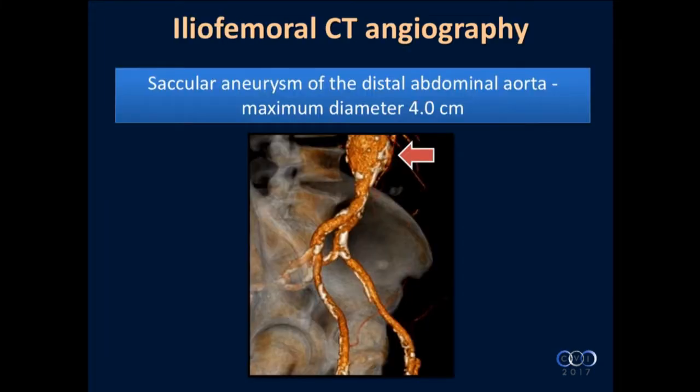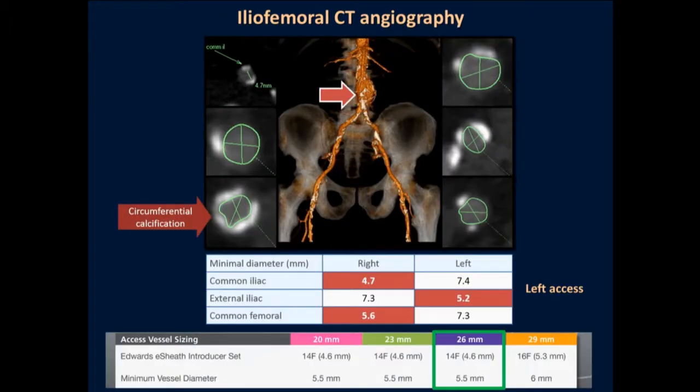So the iliac CT scan showing a saccular aneurysm, 4 centimeter, as I mentioned earlier, it has been stable. There is no change for several years. However, the peripheral access was more challenging. On the right side, it was as small as 4.7 in the common iliac and 5.2 on the external iliac. And as you know, a 26 millimeter S3 valve needs at least 5.5. However, we thought this was probably going to be feasible since there is no circumferential calcification on the left side.